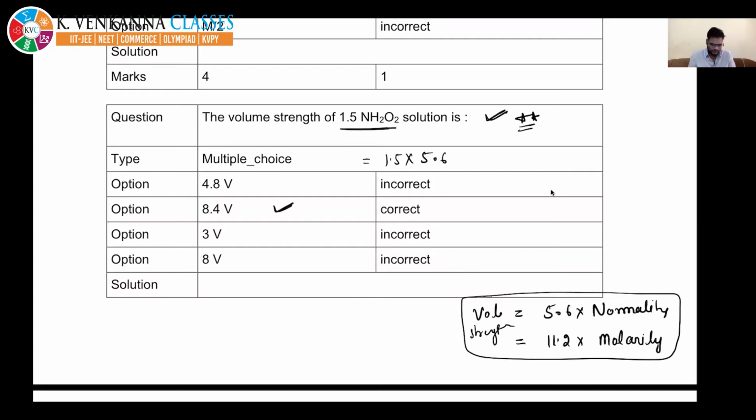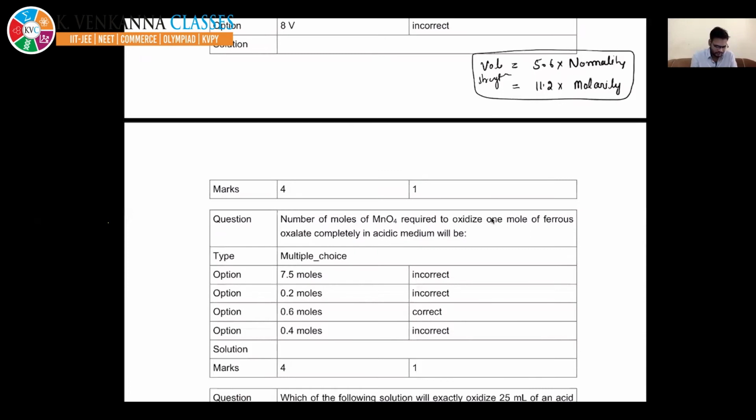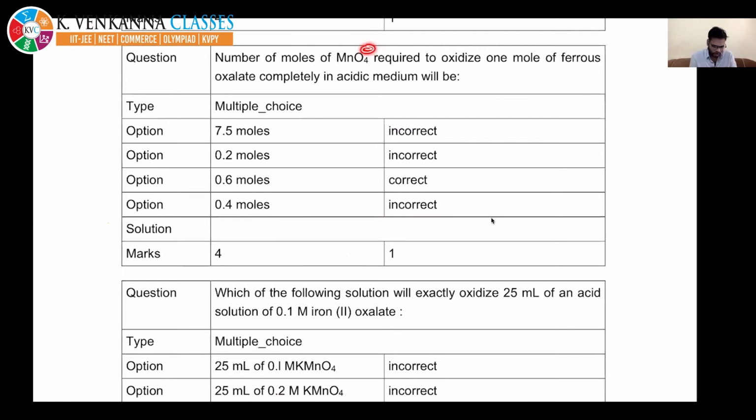So moving to the next, beta, the number of moles of MnO4 minus required to oxidize this. This is a good one, right? So this is MnO4 minus, and they want you to oxidize FeC2O4. I think one question related to this we have done in the class. So MnO4 minus is a very nice oxidizing agent. So it will oxidize Fe into Fe plus 3, and in C2O4, carbon is in +3, so it will oxidize it into +4.